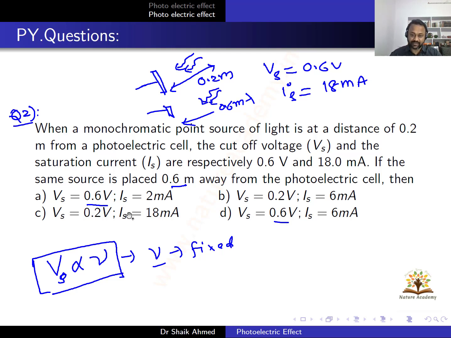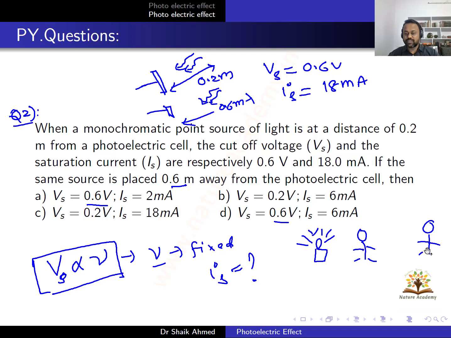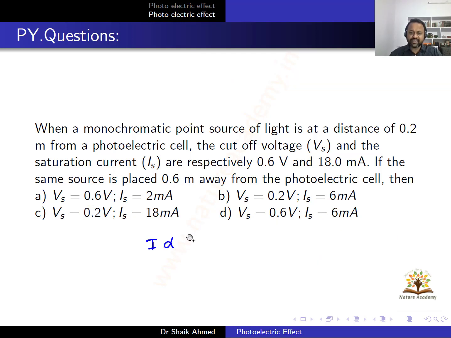Now what about the current? The intensity will decrease, right? If you use a candle, it will have some photons, and they will have some energy. If you stand nearby, the intensity will be more. Now if you move to some other distance, what happens? The intensity of the candle will be less. What is the definition of intensity, students? In the very first class I gave the formula. Intensity is nothing but power per area.